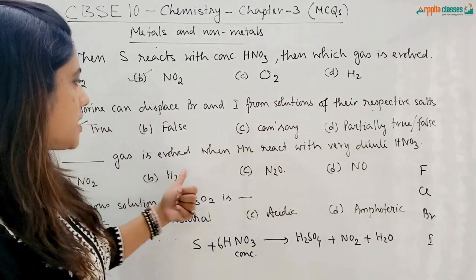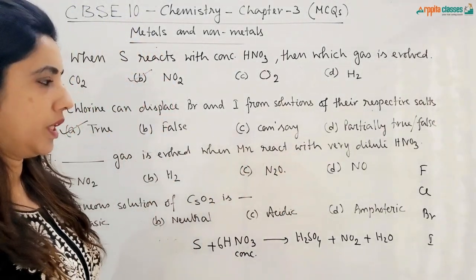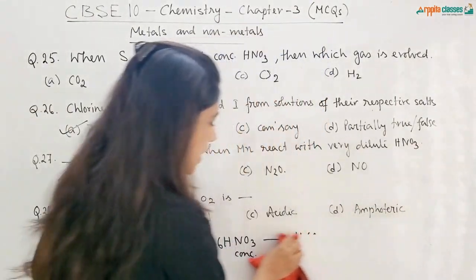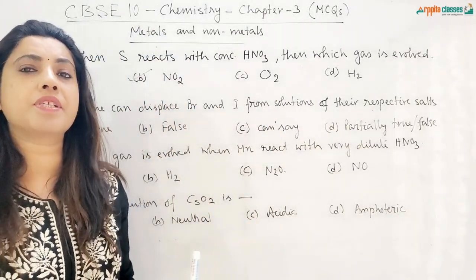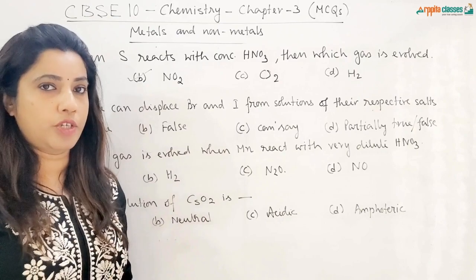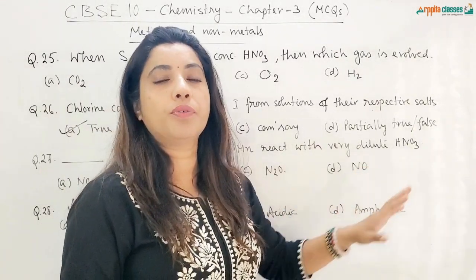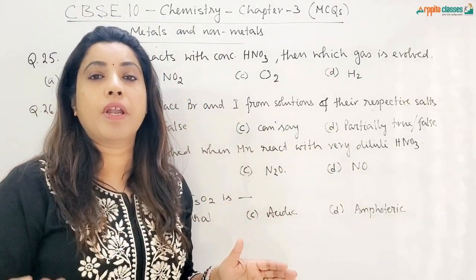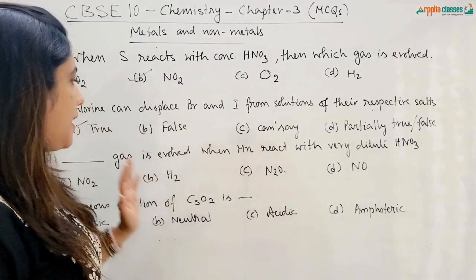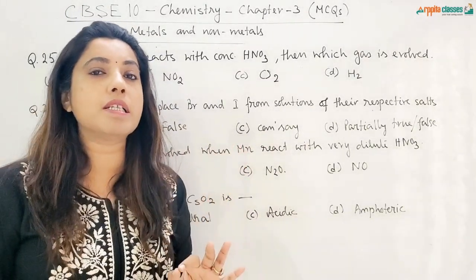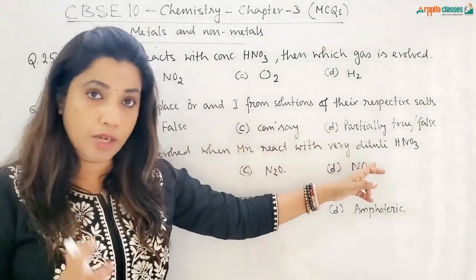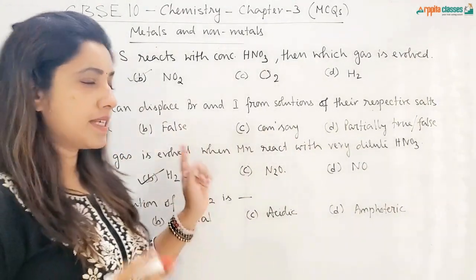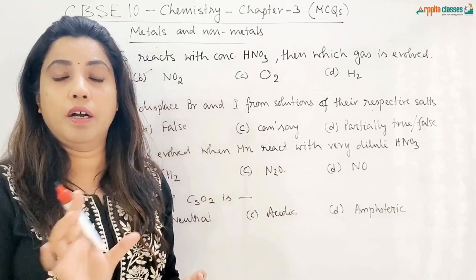Next question is, dash gas evolved when Mn reacts with very dilute HNO3. Now this question, if you remember, we have done in the previous video where I told you that this acid HNO3 behaves differently than HCl and H2SO4 because it has the property of a very strong oxidizing agent, and that's why normally HNO3 does not react with metals to liberate hydrogen, but magnesium and manganese are the two metals where HNO3 reacts with them in a very dilute condition to liberate hydrogen gas. So this hydrogen will be the option. You can see in the previous video I have even written the equation for it.